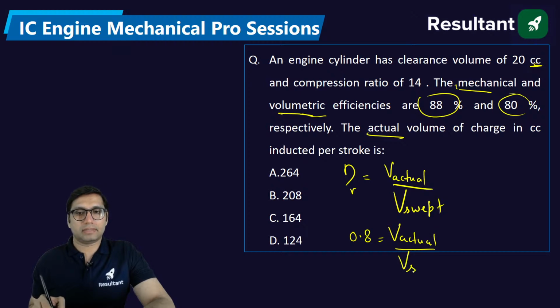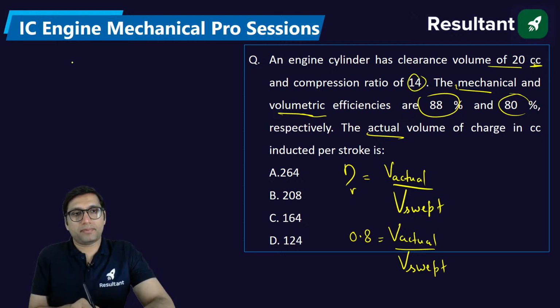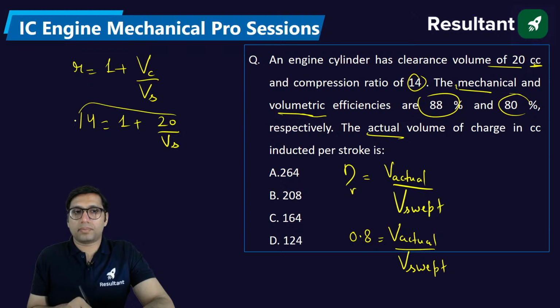Swept volume, we don't know what the swept volume is, so we have to do the calculation. This data will be used for finding the value of swept volume. Compression ratio is equal to 1 plus clearance volume by swept volume. So from here you can put the value: 14 is equal to 1 plus 20 by swept volume.